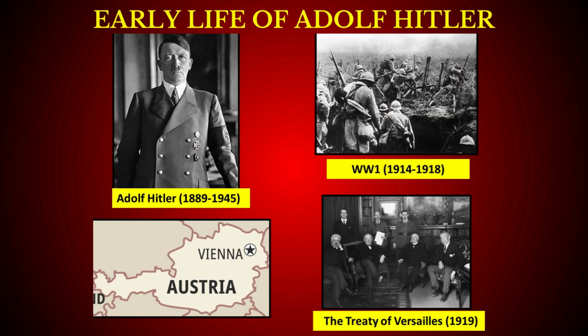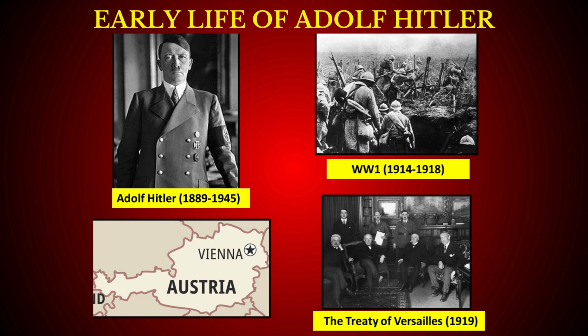Adolf Hitler was born in 1889 in Austria. At 18, he moved to Vienna to pursue art at the Vienna Academy of Art. However, he was rejected. During that time, Germans believed that they were superior to other people. Also, anti-Semitism, or hatred of Jews, existed in Europe. Hitler used to see himself as German and not Austrian.